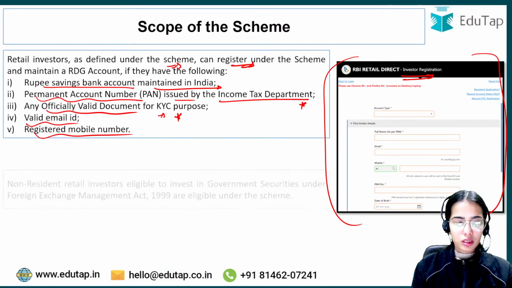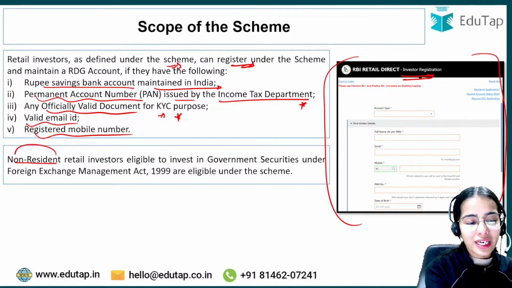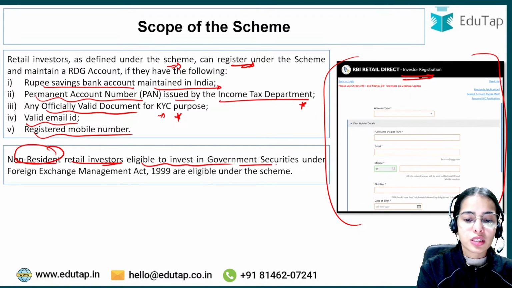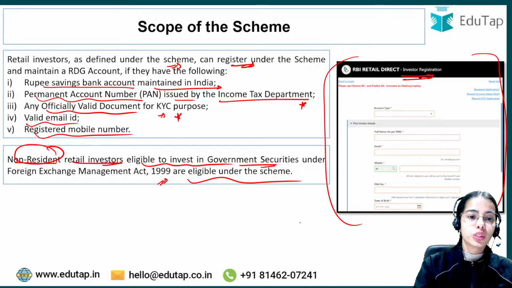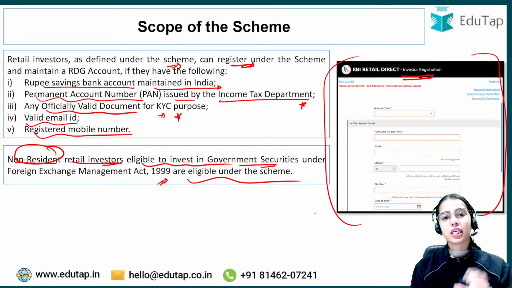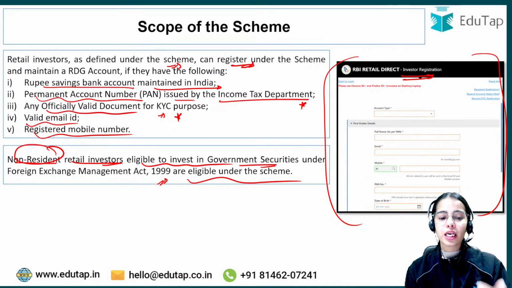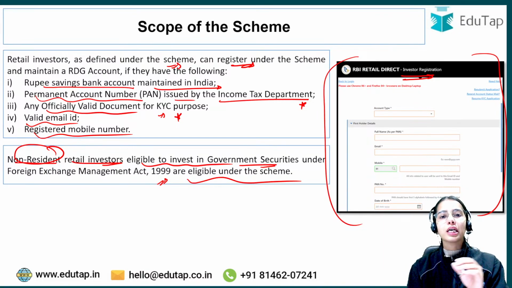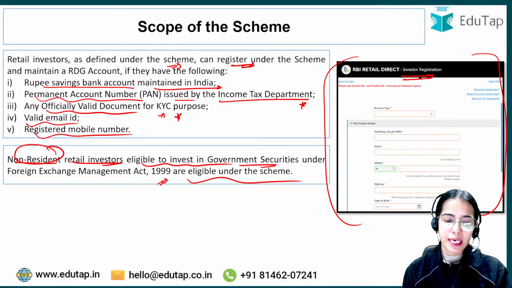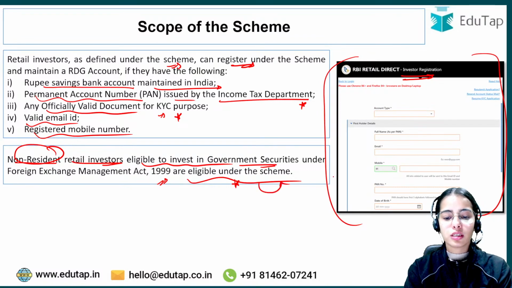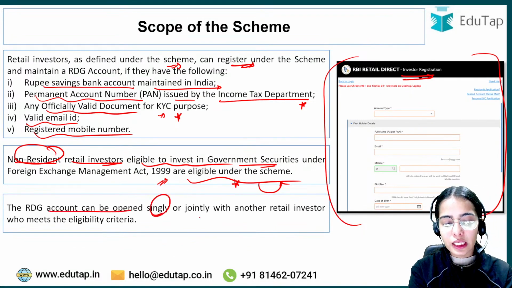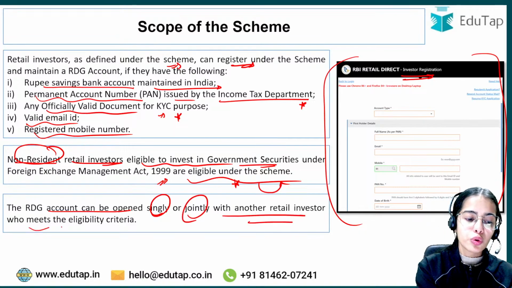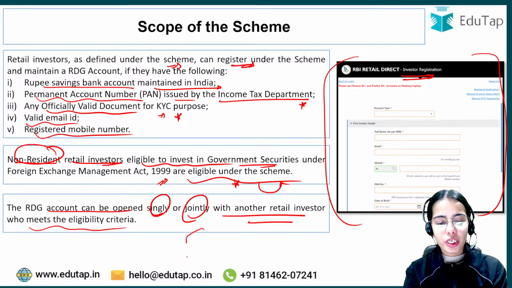Okay, so non-resident retail investors eligible to invest in government securities under the FEMA 1999 are eligible under the scheme. So even if the retail investors are non-resident, they are also eligible to invest in government securities under the Foreign Exchange Management Act of 1999. They are eligible under the retail direct scheme. Okay, so an RDG account can be opened singly or jointly with another retail investor who meets the eligibility criteria. So the RDG account can be opened in a joint manner also, or in a single manner also.